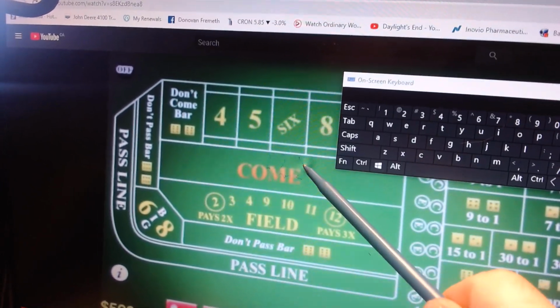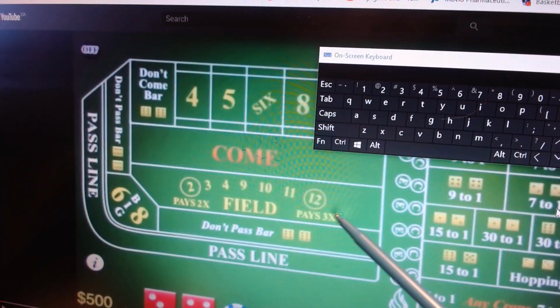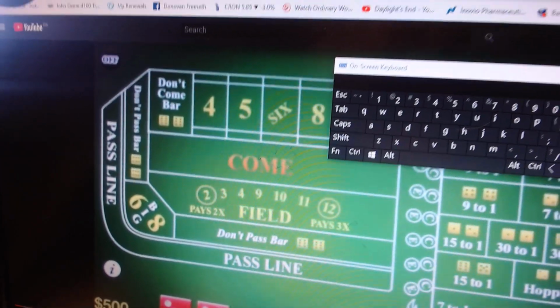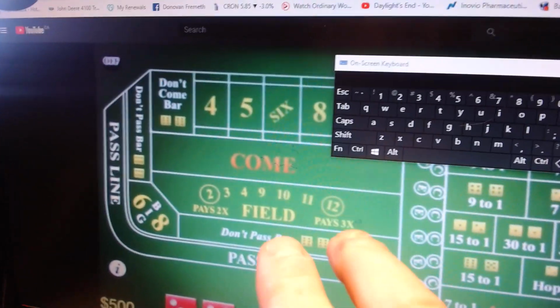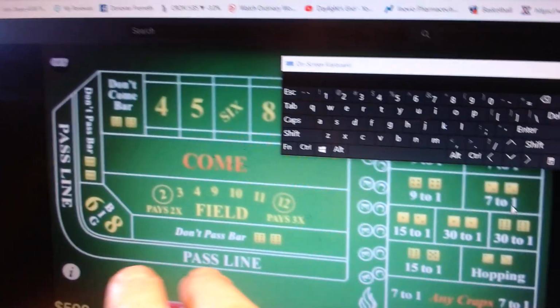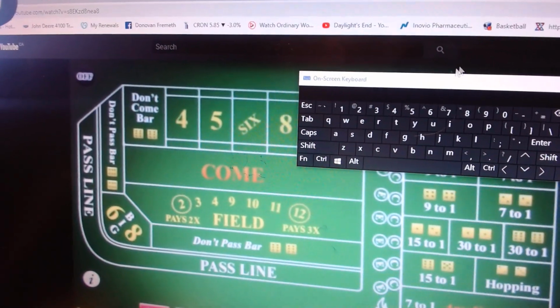So what happens? Because 3 comes out here and only 2, no craps, come out here. This one pays 3 to 1. This one pays 2 to 1. I shouldn't be marking on the screen. Okay, so this is telling us big 6, big 8. You notice the way they write 6. 4, sorry, let me get rid of this over here.